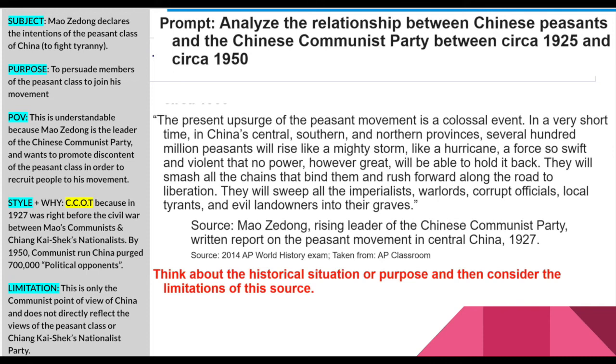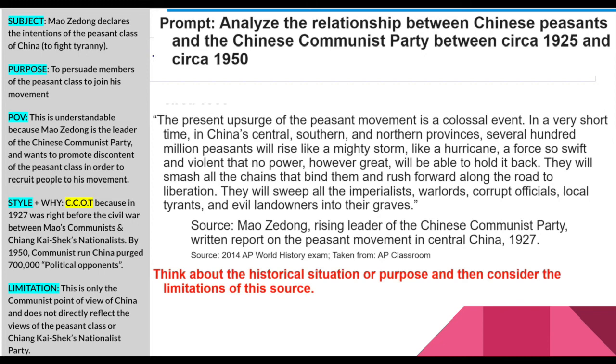So in 1927, Mao Zedong was just recruiting people to support the communist movement. That's why he's saying what he's saying. By 1950, all the bad stuff starts to happen with the purging and then the communes and the Cultural Revolution, right? So in the beginning, this is when he gets a lot of support because he's making claims and promises.